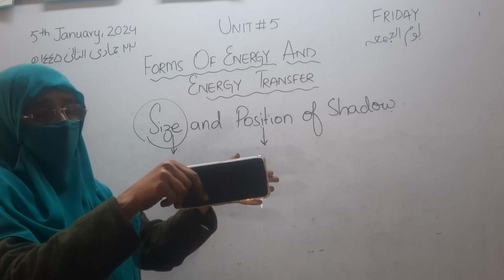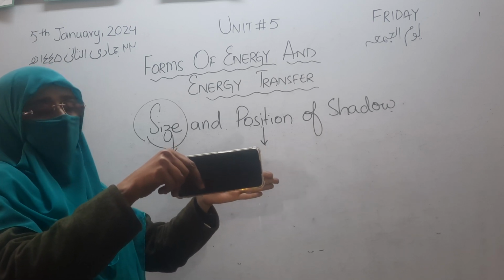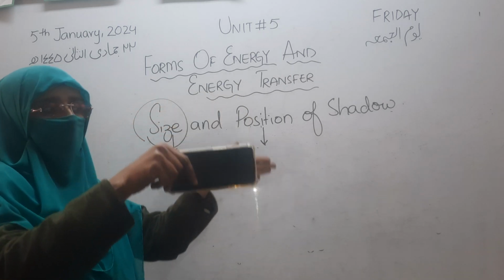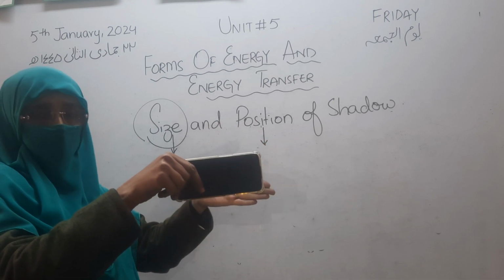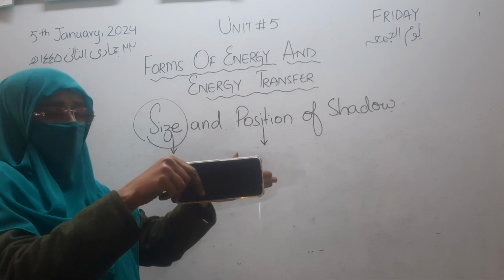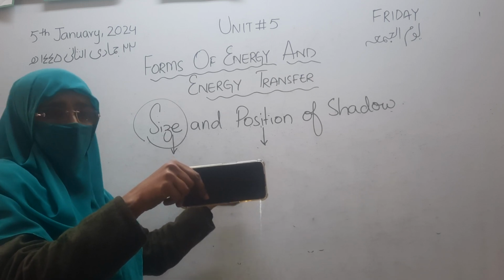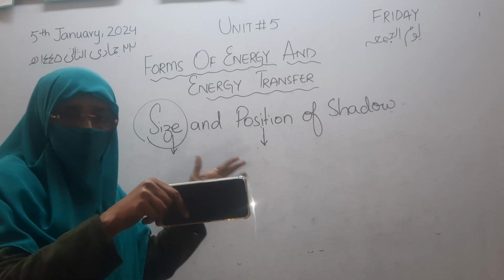The object must be present which makes the shadow. There are the three things that I have already told you which can make the shadow. Number one is the source. Number two is the object. This object, my hand, is the opaque object. Okay, the object, and the whiteboard is the background or the place where the shadow will form.